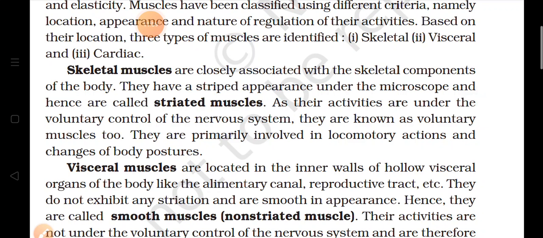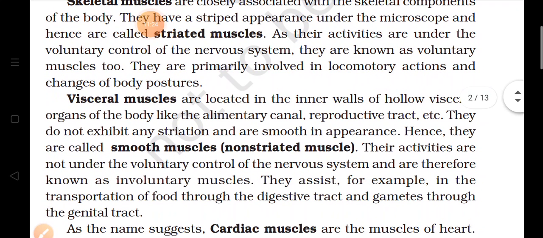So they are called as voluntary muscles. For example, if we want to move or if we want to get up, then these muscles will help in the movement or for changing the position. So they are working according to our will. So they are called as voluntary muscles.